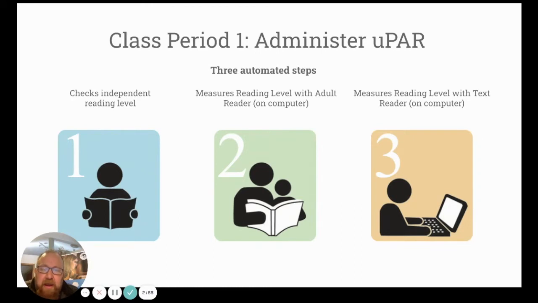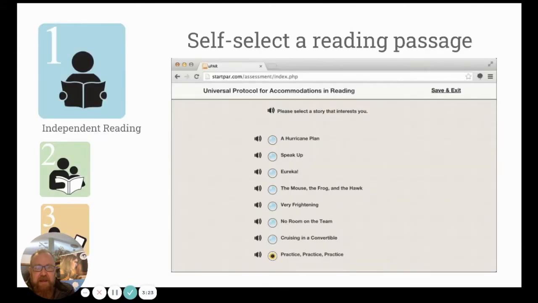So Dr. DeCoste and Ms. Wilson created the PAR, and we have adapted it online to UPAR. And so the process is exactly the same. Here we're going to first check a student's independent reading level. We're going to measure that and compare it to a student's comprehension at grade level using a human reader, and then further compare that to grade level text using a computer reader. And this is what it's going to look like for students.